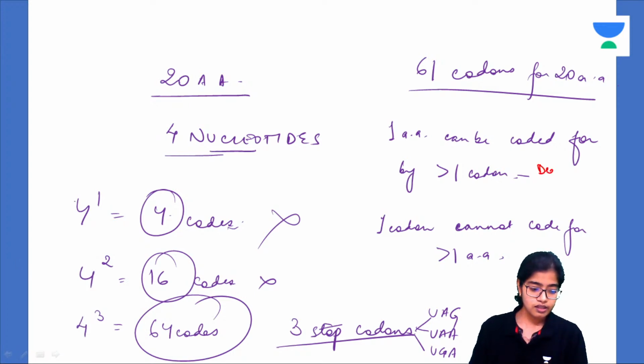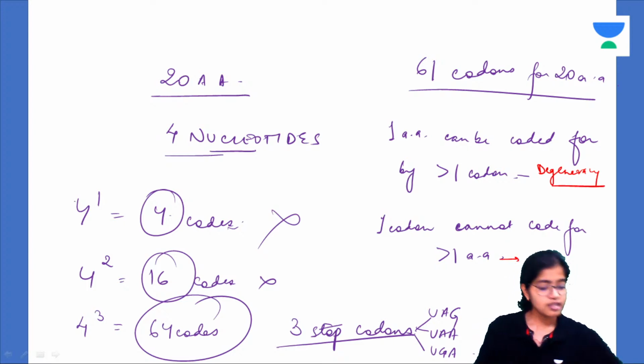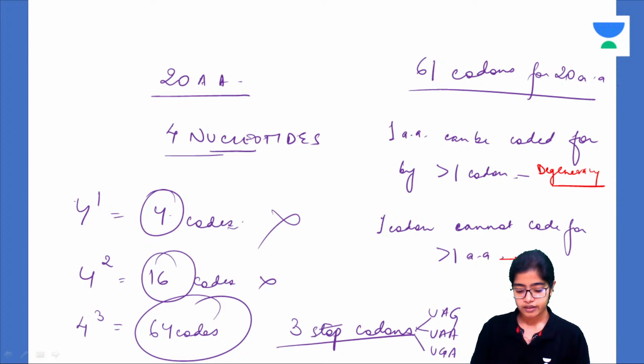This is degeneracy. And what is this? This is unambiguity. Degeneracy versus unambiguity. This one is unambiguity. Okay, got it.